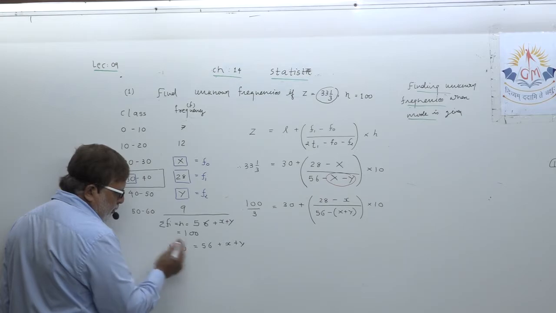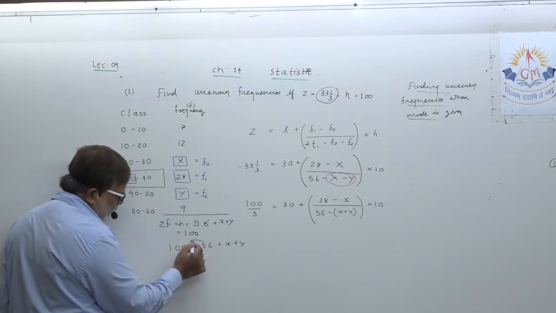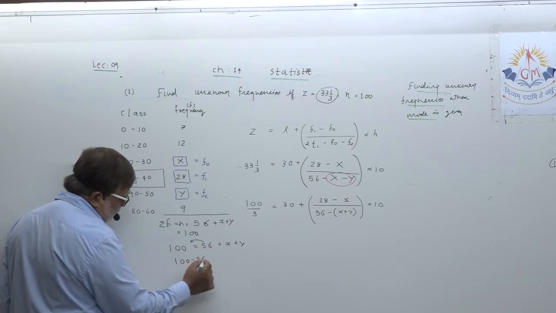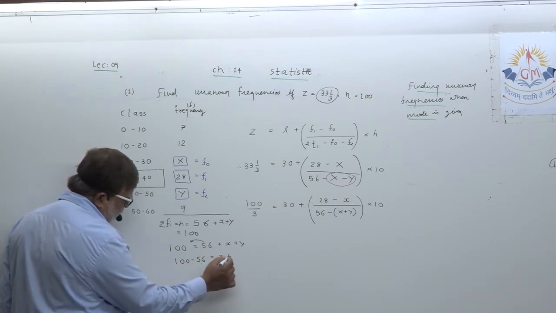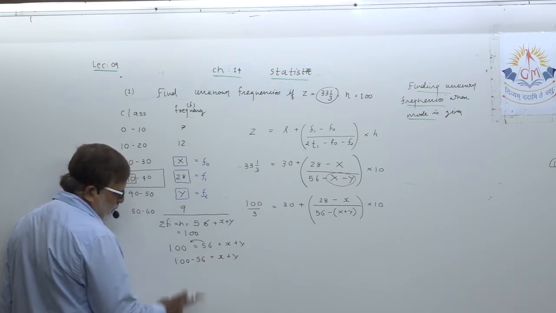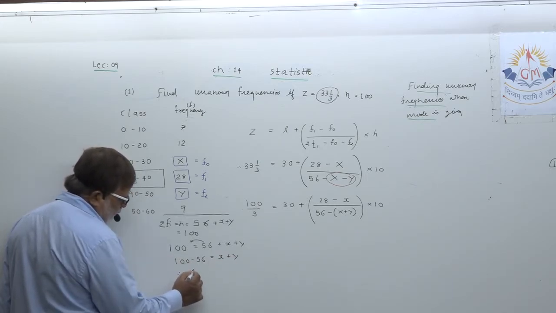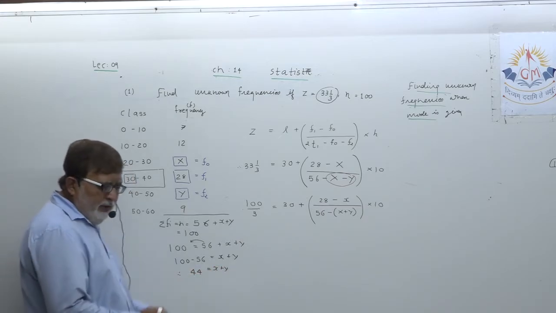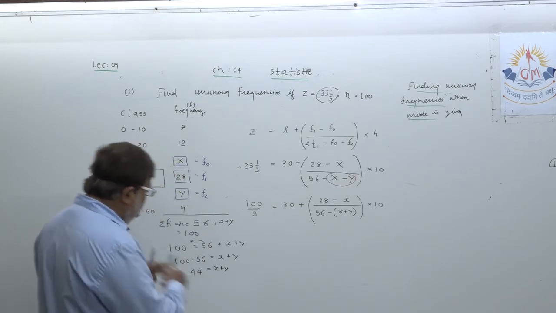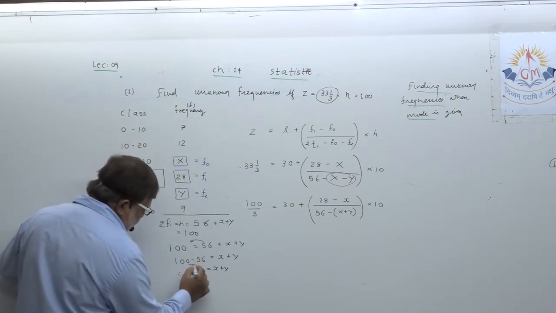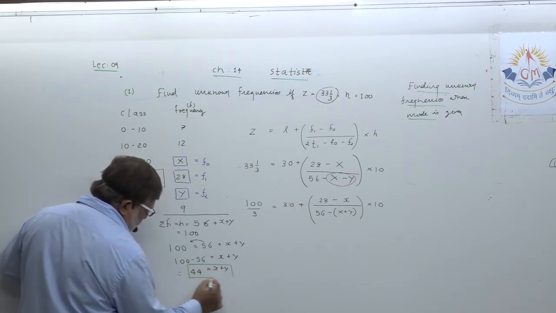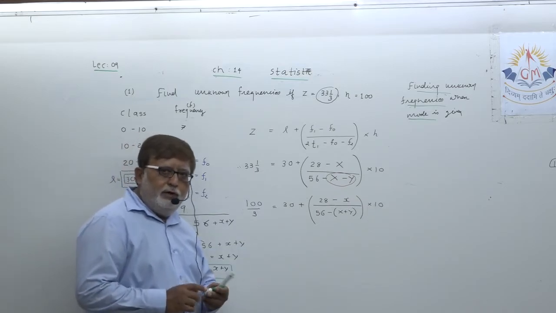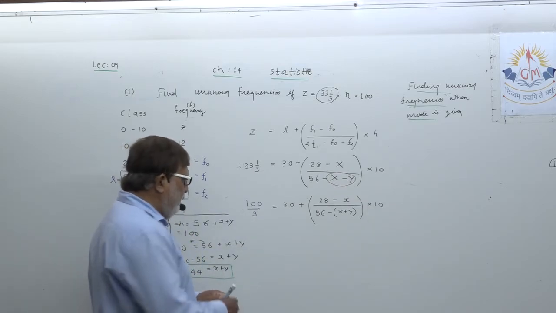This is clear in your mind. If I transfer 56 to this side, this will be 100 minus 56 equals x plus y. Understand, this is 44 equals x plus y. Is it clear in your mind? You already got the value of x plus y. So can I directly substitute this value here, the value of x plus y? Yes.